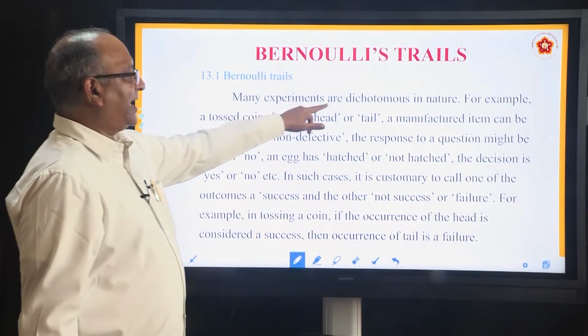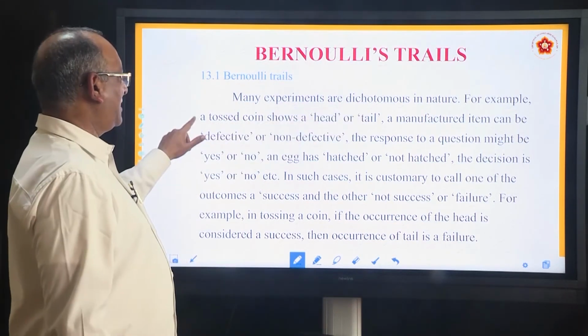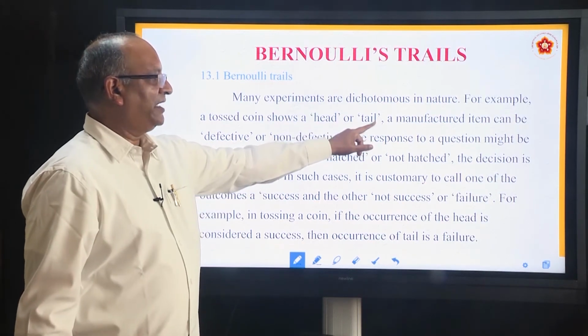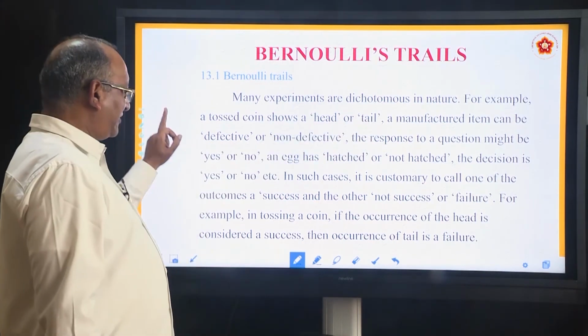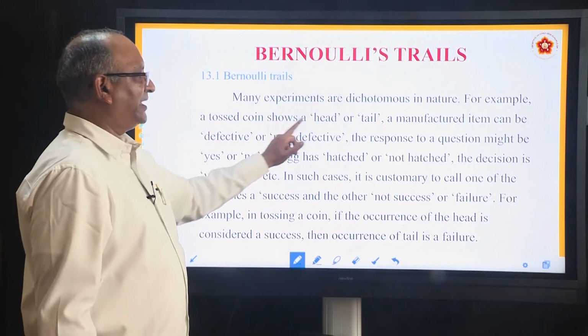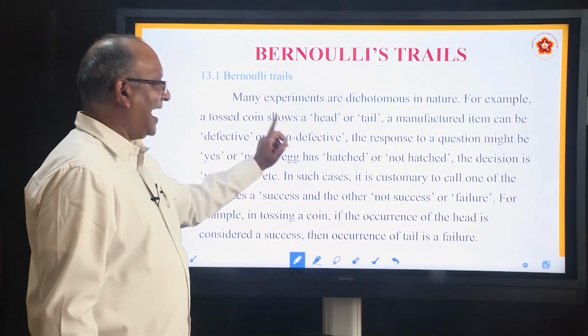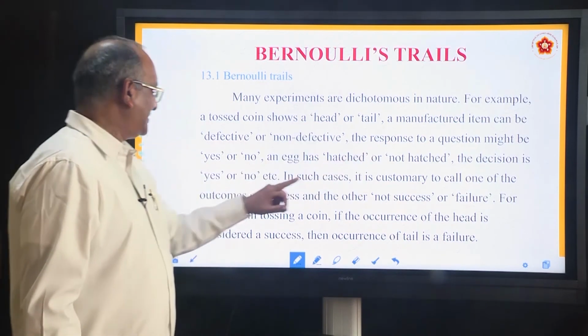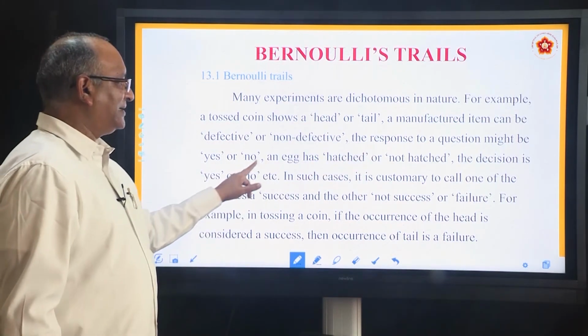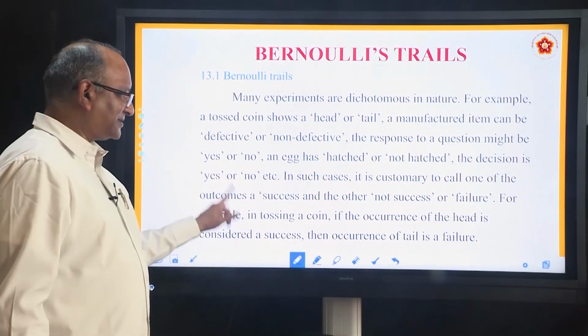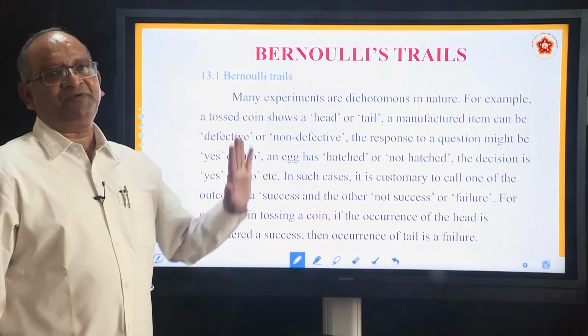Many experiments are dichotomous in nature. For example, a tossed coin shows a head or a tail. A manufactured item can be defective or non-defective. The response to a question might be yes or no. The egg has hatched or not hatched. The decision is yes or no. In such cases, it is customary to call one of the outcomes success, the other one failure.